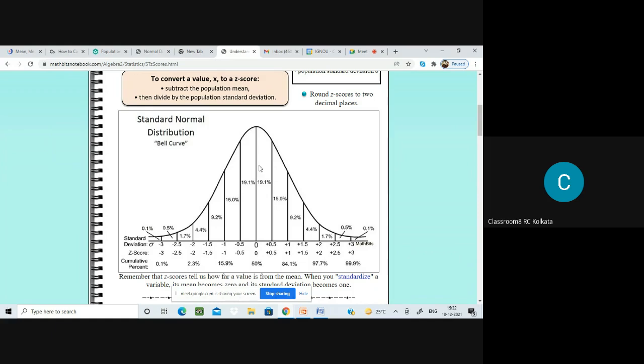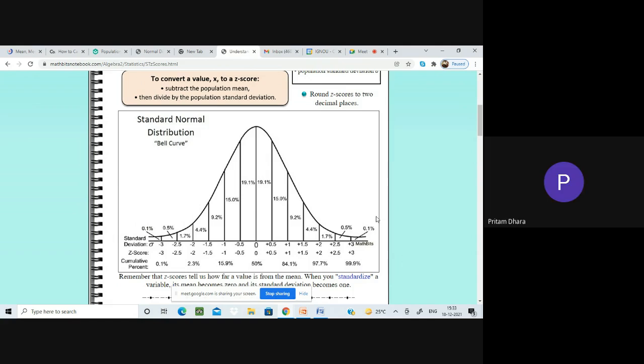So this 50% obviously will be divided. How will it be divided? Like here, see, there is a point of inflexion over here. It has become steady, and again from here it has changed, and again it came over here. And as I told you, if this is the area, this is a point of inflexion over here, and this is another point of inflexion, these two areas should be the same on both sides. So that is how they have shown you the areas, and if you add up the whole percentage of these areas, it will come to 100.